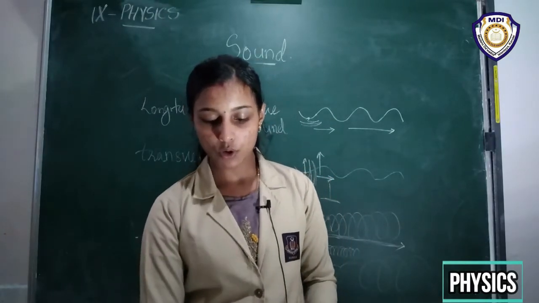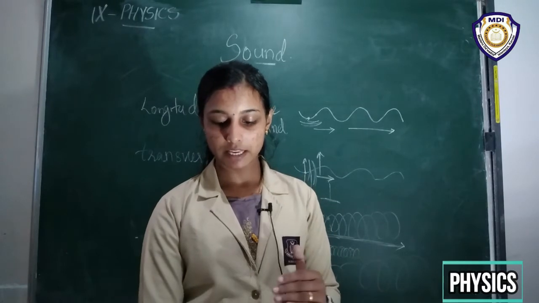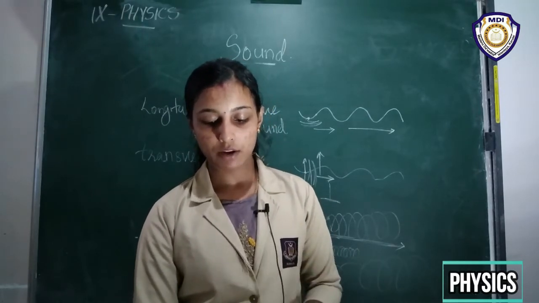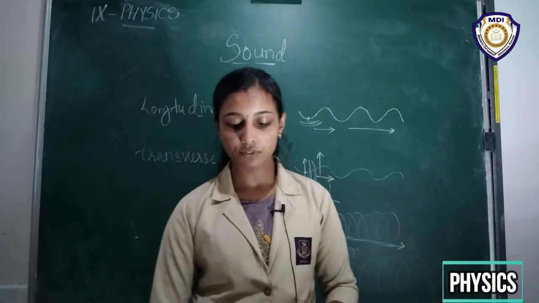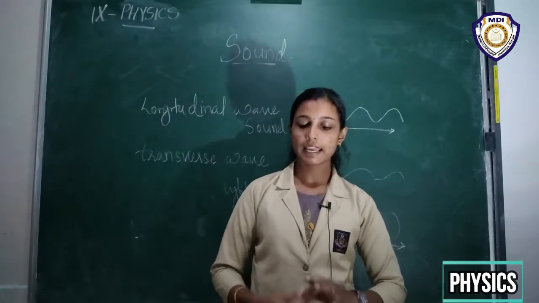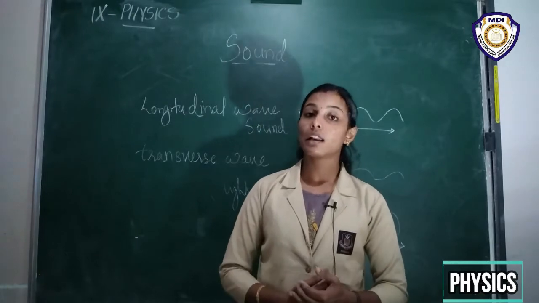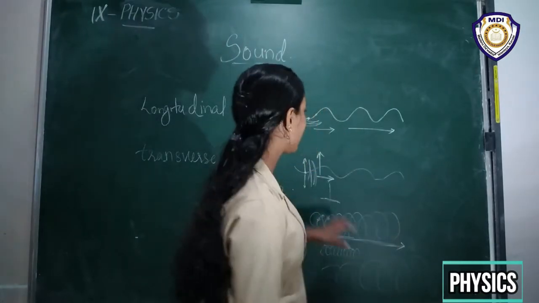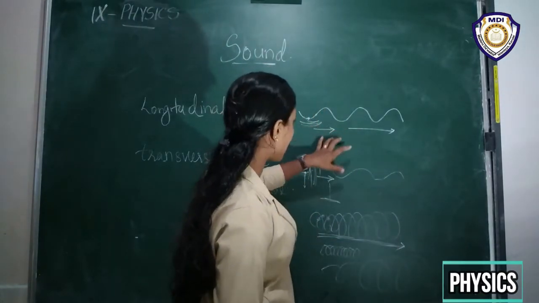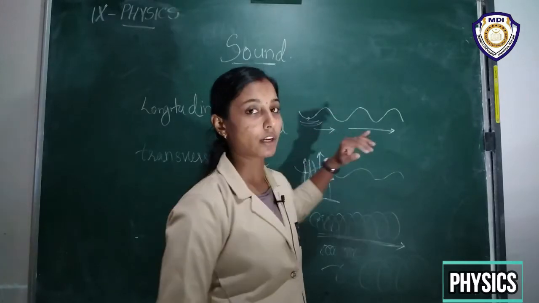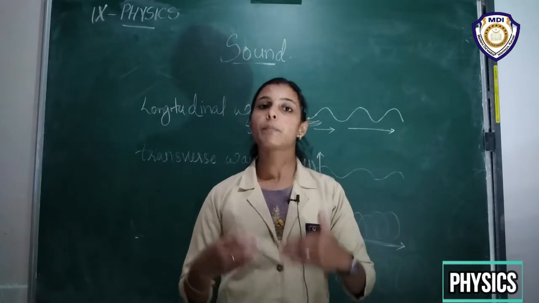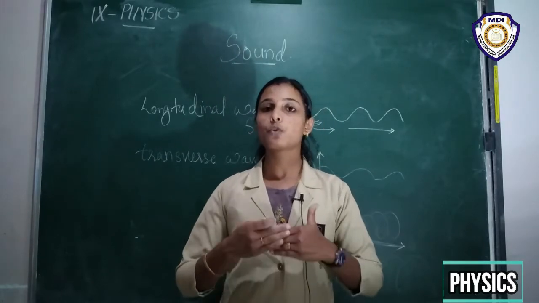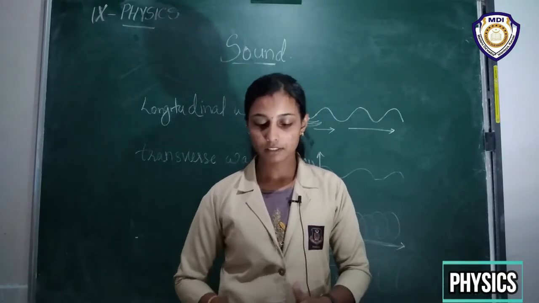The particles do not move from one place to another, but they simply oscillate back and forth about a mean position, or position of rest. And hence sound waves are longitudinal waves, right? That means the particles of the medium move in a direction parallel to the direction of propagation of the wave.